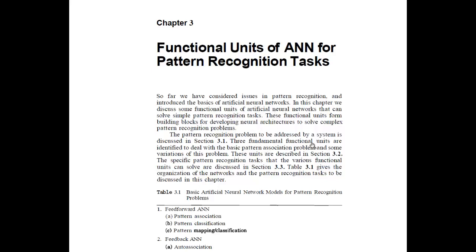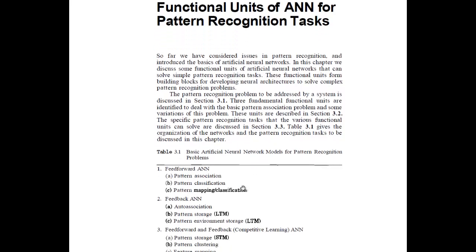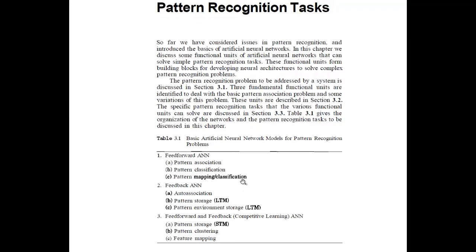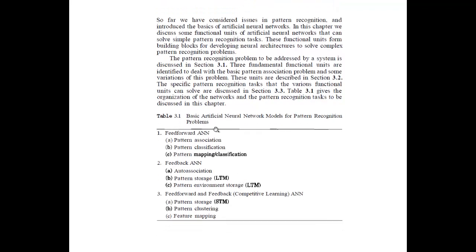There are three fundamental units which are used to identify with the basic pattern association problem and some variations of these problems. So these units will be described, and a specific pattern recognition task that the various functional units can solve will also be discussed. The basic artificial neural network models for pattern recognition problems.